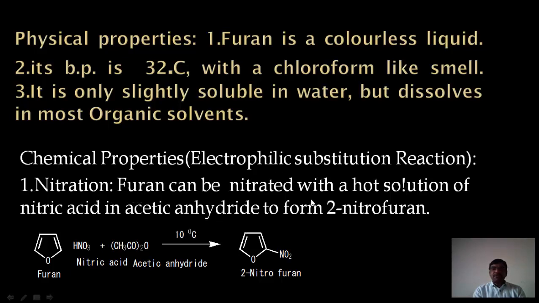Furan can be nitrated with a solution of nitric acid in acetic anhydride to form 2-nitrofuran at 10 degrees centigrade. This is furan, this is nitric acid, and this is acetic anhydride at 10 degrees centigrade. The NO2 group has a positive charge, which comes from these two reactants. In furan, after breaking this bond, a negative charge forms at the 2 position, and NO2 with its positive charge attaches. We get 2-nitrofuran after aromatization.